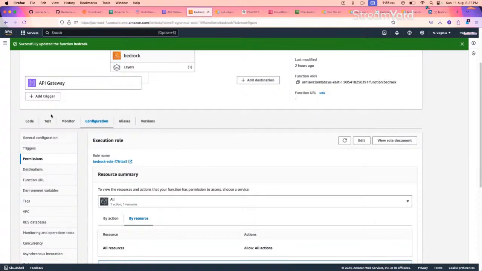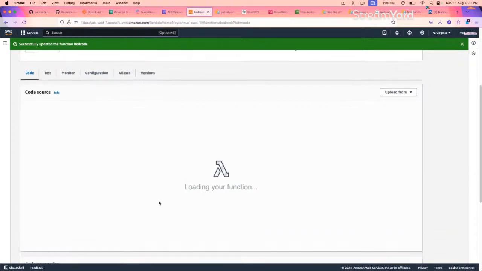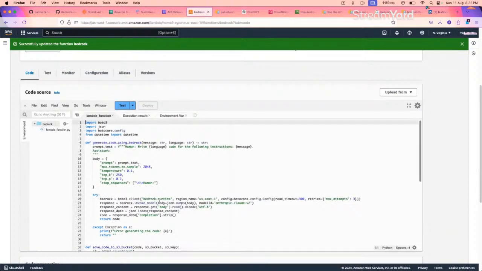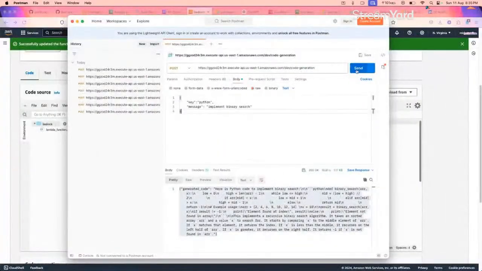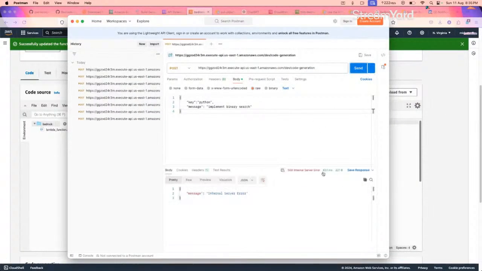Now let's run this code again. I have made the changes that are needed to deploy this particular function to actually generate the output in a file format .py in the S3 bucket deployed. And now instead of testing from here, we'll test from Postman. Let's run this code again. So it said internal server error 500 with the code. Now we need to find out why this internal server error occurred.